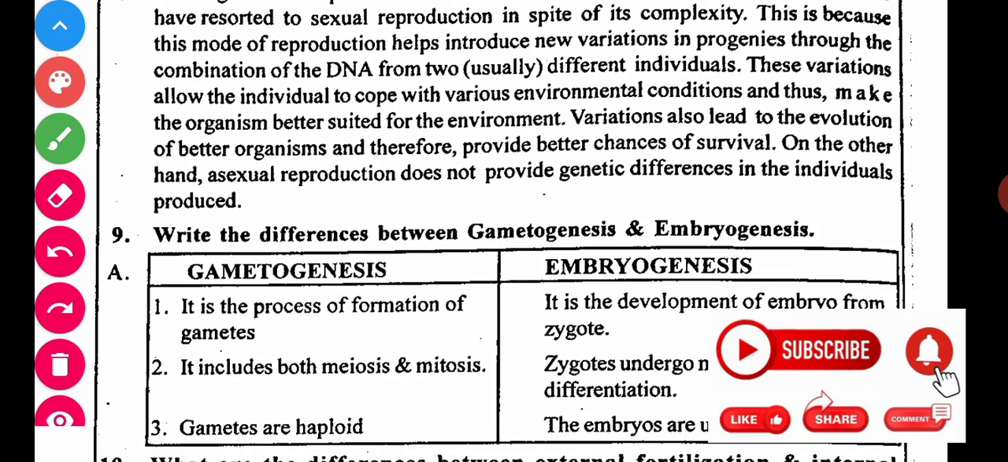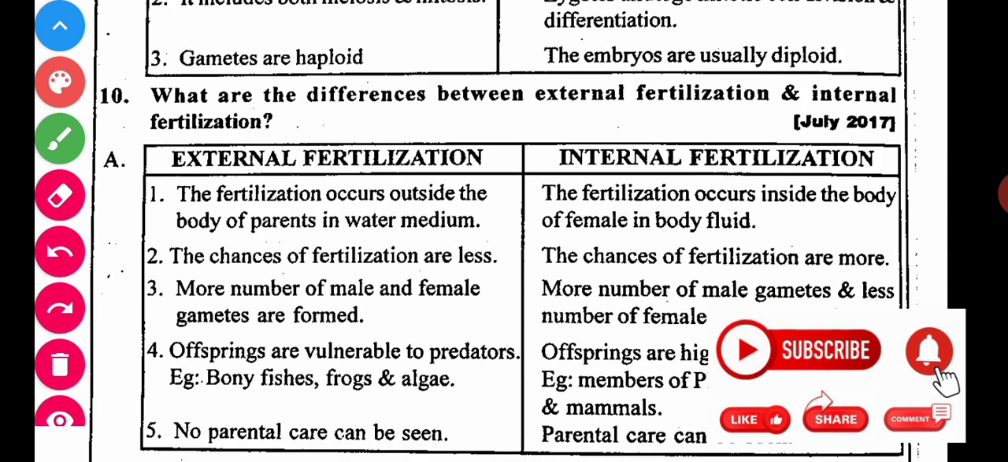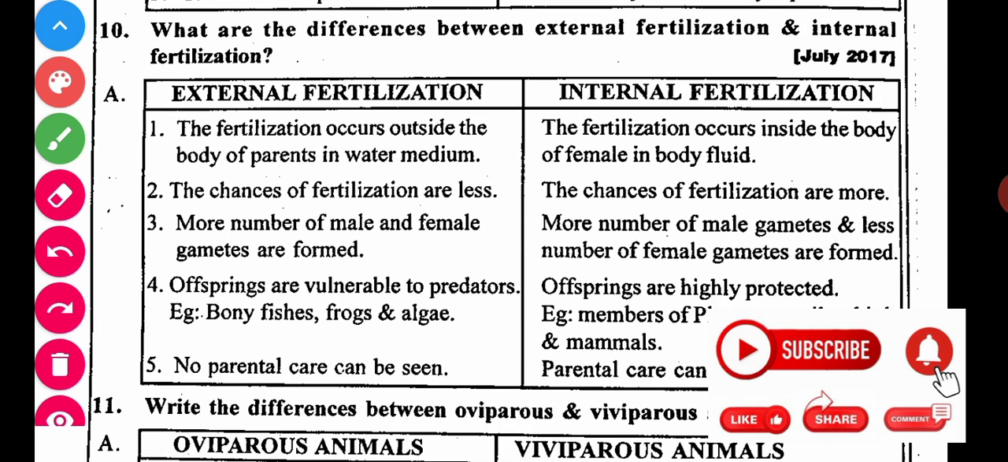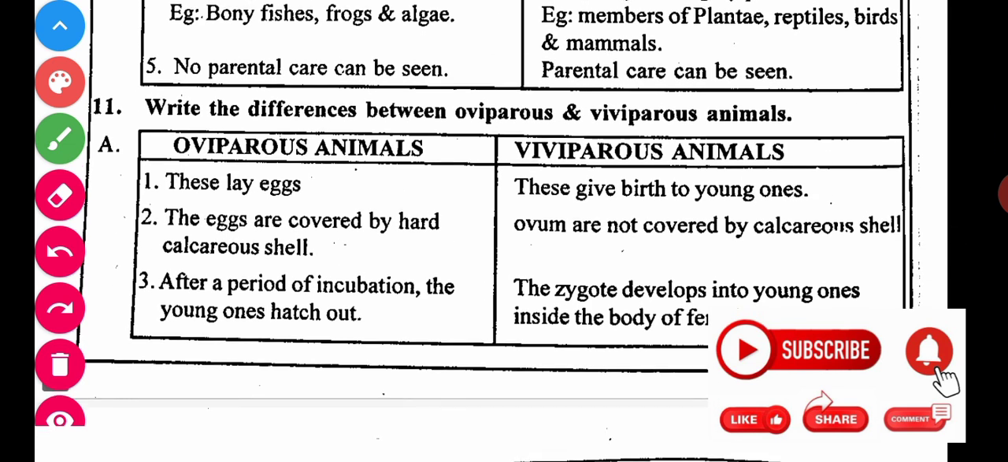I will discuss each and every question. I will discuss all this. See, this question is very important: differences between external and internal fertilization. This is also a basic question, but very important. External fertilization occurs outside the body of an organism, and internal inside the body. So you also observe this question.